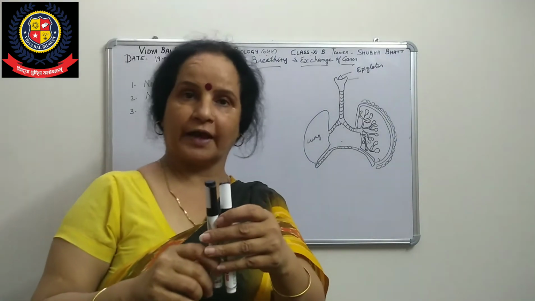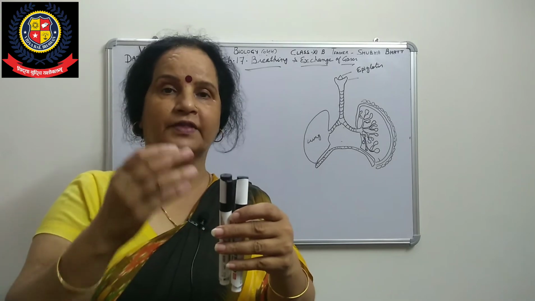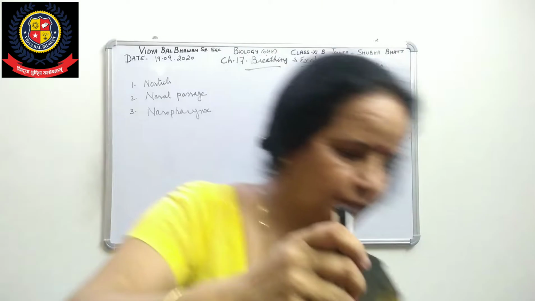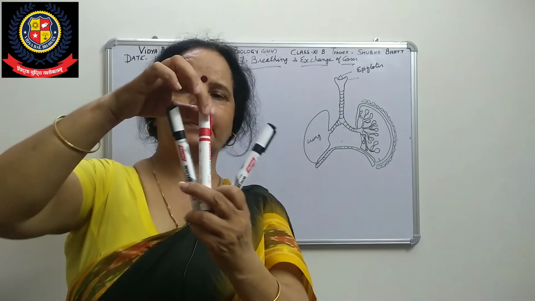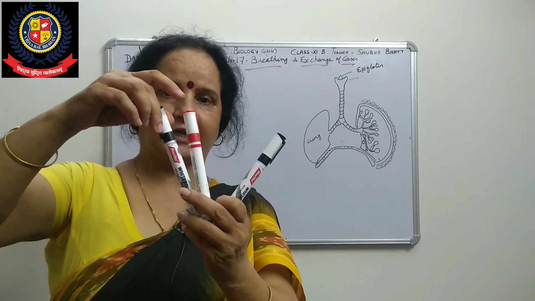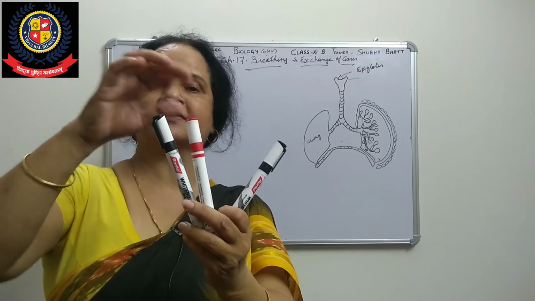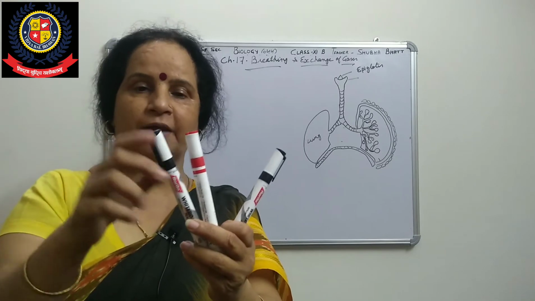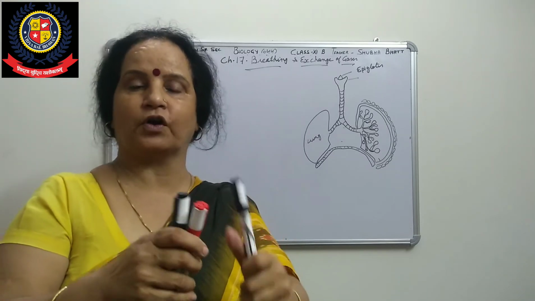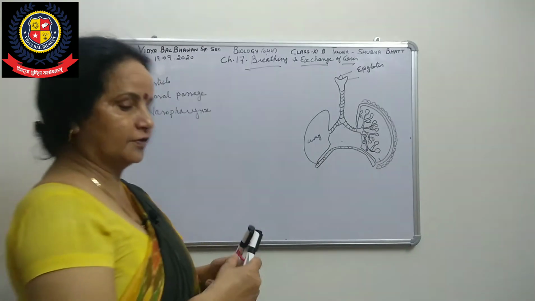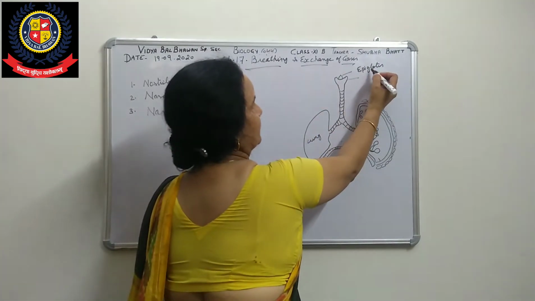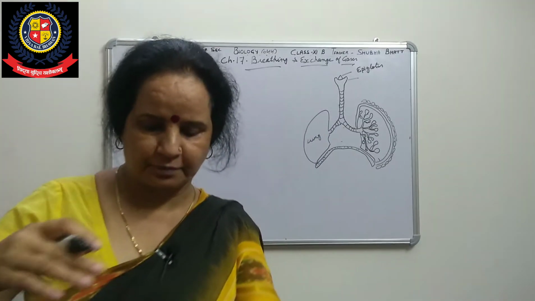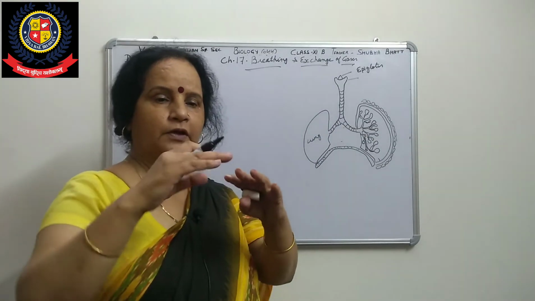So there are chances that when you are eating food, it may enter the windpipe, the trachea, instead of the food pipe. The opening of the windpipe is called the glottis, and this glottis is covered by a flap-like structure made up of cartilage.